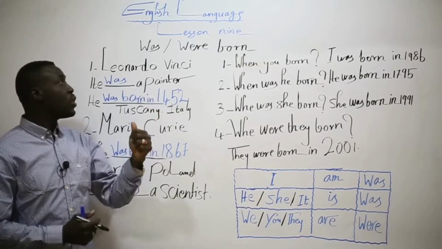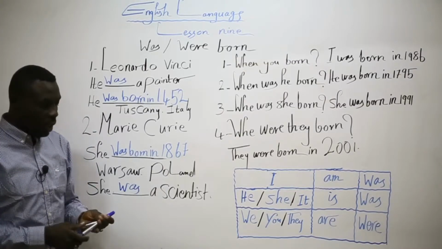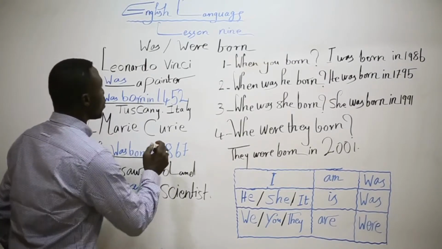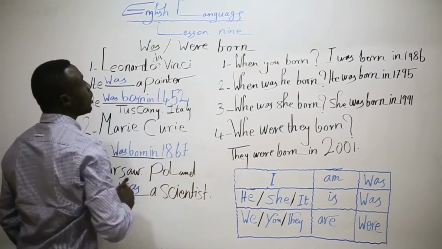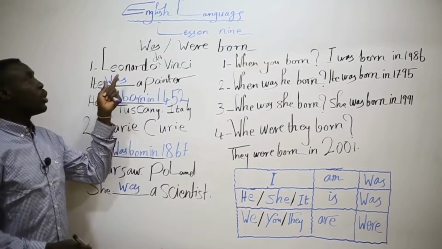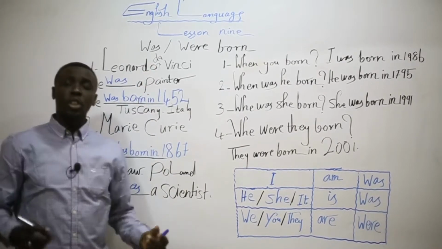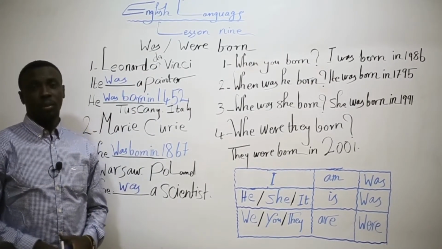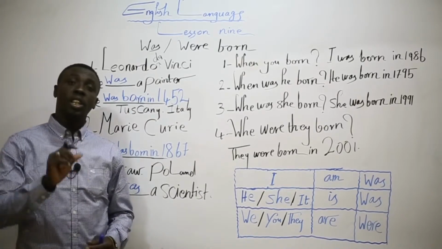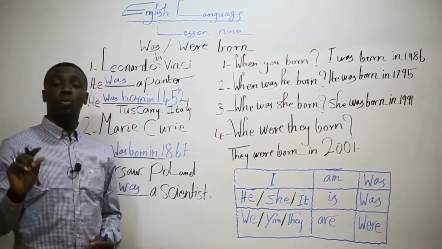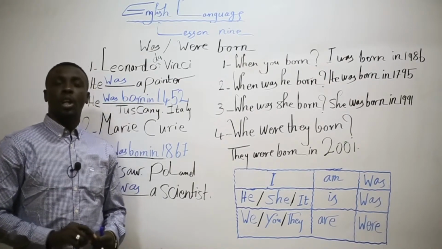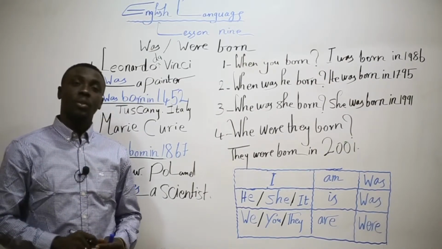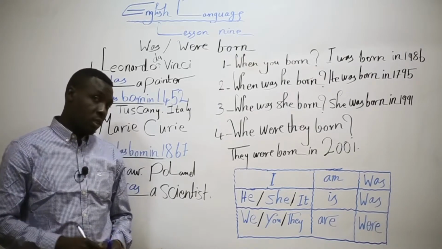For example, we have Leonardo da Vinci. What do you know about Leonardo da Vinci? Actually, Leonardo da Vinci, he was born in Tuscany, Italy. He was really a painter and also a scientist.